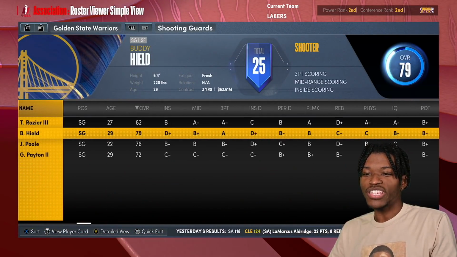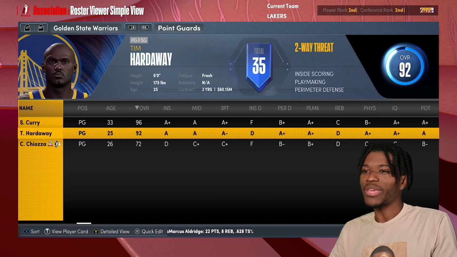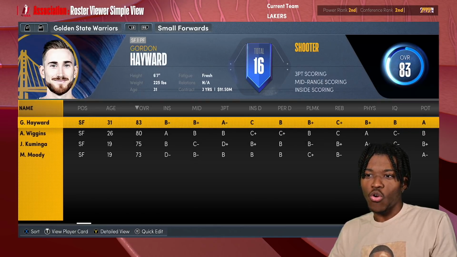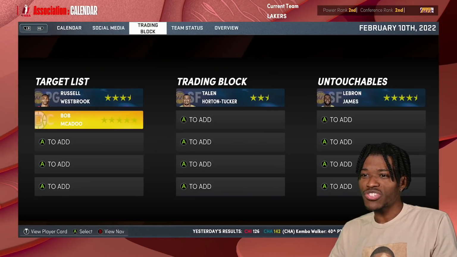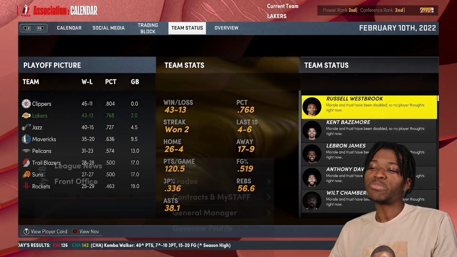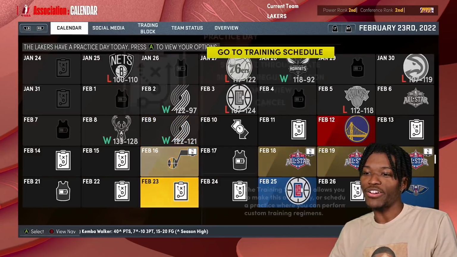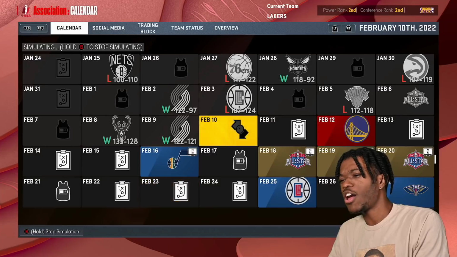Point guard, you still got these two. Shooting guard, you got Terry Rozier. So I'm guessing you're starting Tim Hardaway, Gordon Hayward, Otto Porter, and James Wiseman? What seed are you? You're not in the playoffs. Okay, all right, Bob Myers. Isn't it Bob Myers over there calling the shots?